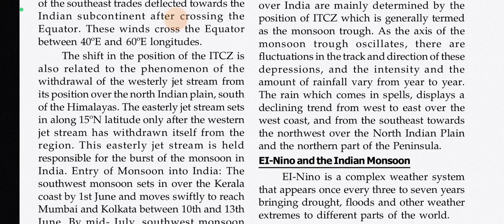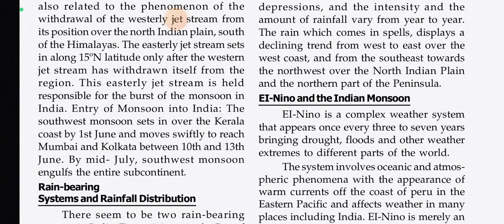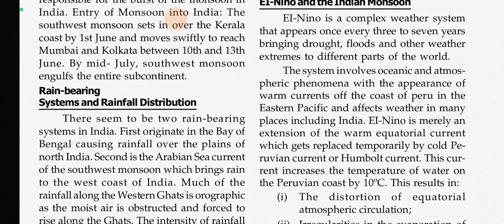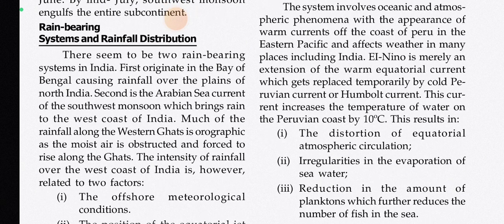El Nino and the Indian monsoon. El Nino is a complex weather system that appears once every 3 to 7 years, bringing drought, floods, and other weather extremes to different parts of the world. The system involves oceanic and atmospheric phenomena, with the appearance of warm currents off the coast of Peru in the eastern Pacific, and affects weather in many places including India. El Nino is merely an extension of the warm equatorial current, which gets replaced temporarily by the cold Peruvian current or Humboldt current. This current increases the temperature of water on the Peruvian coast by 10 degrees Celsius.